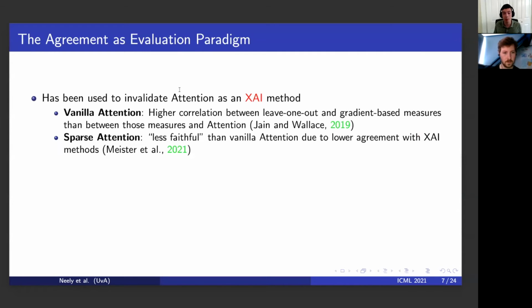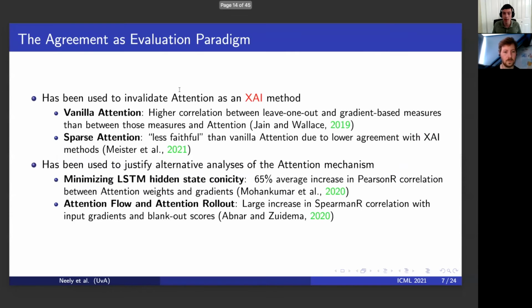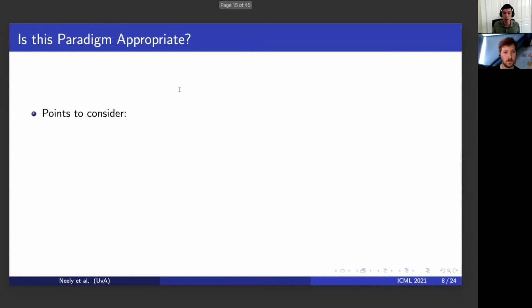This paradigm is gaining popularity in the literature. It has been used to invalidate both vanilla and sparse attention, as well as to justify alternate analyses of the attention mechanism. We include two different examples of papers that have presented increased agreement between XAI methods and their particular modification to the attention mechanism as proof that their methods are more faithful. As the popularity of agreement as evaluation grows, it's worth examining whether this paradigm is actually appropriate.